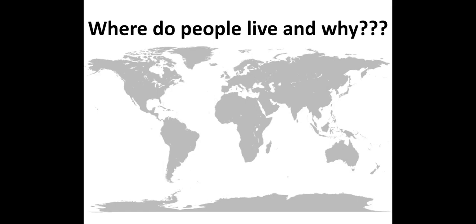Hello, welcome back. Now we're in Unit 2, Chapter 2, talking about population. And the one thing we really want to wrap our heads around is where do people live and why do they live there? So what we're going to do here is take a look at some examples from around the world, take a look at a blank map first, and then see where do people live. And then hopefully by the end, you'll get a better understanding of where people live in the world and why they live there. So let's start off with China.